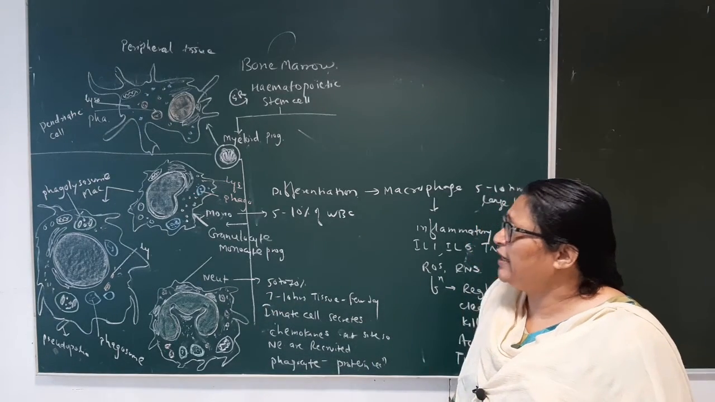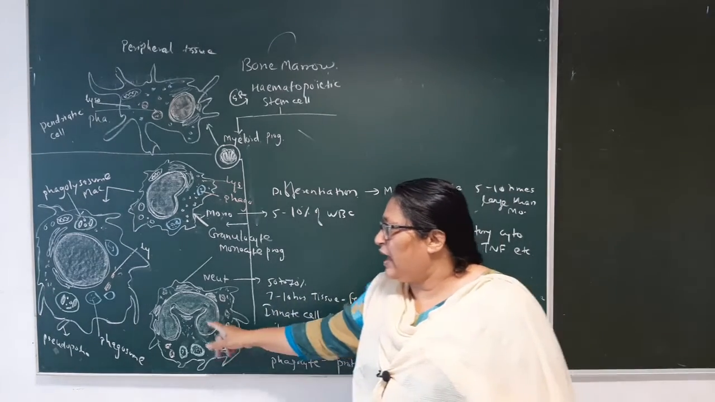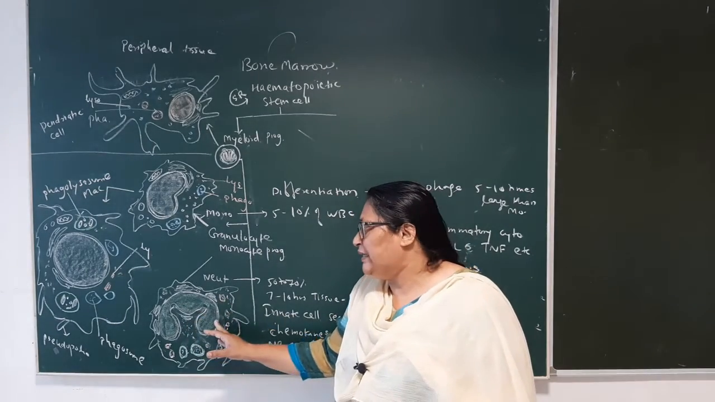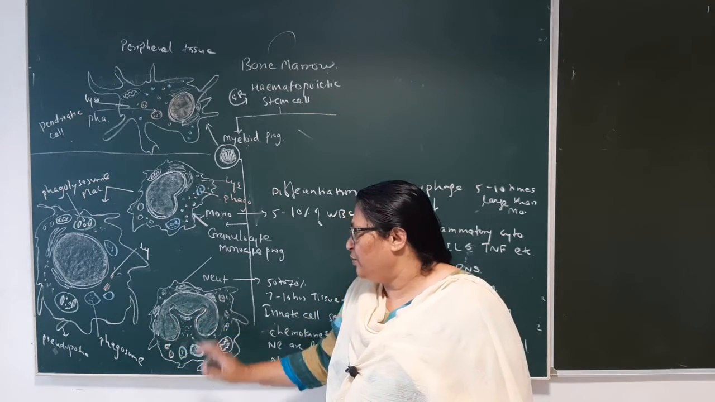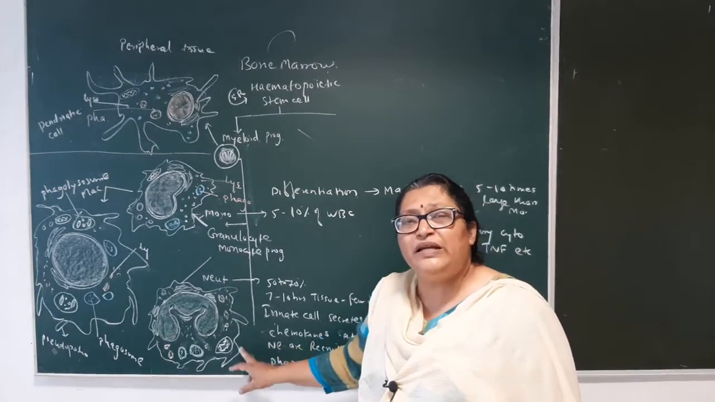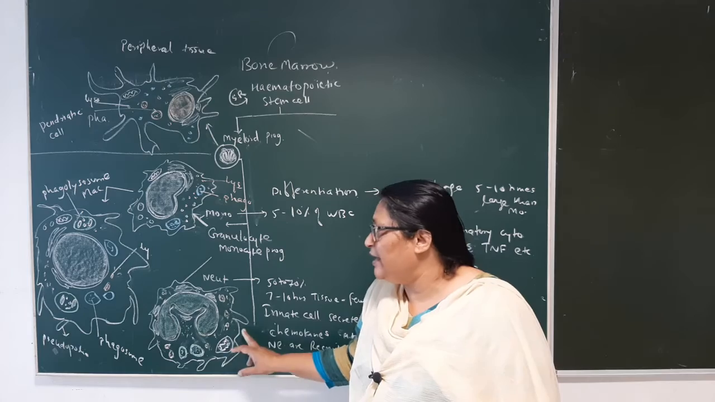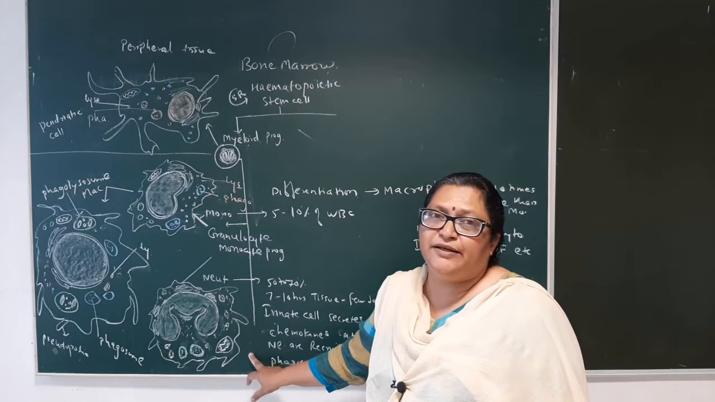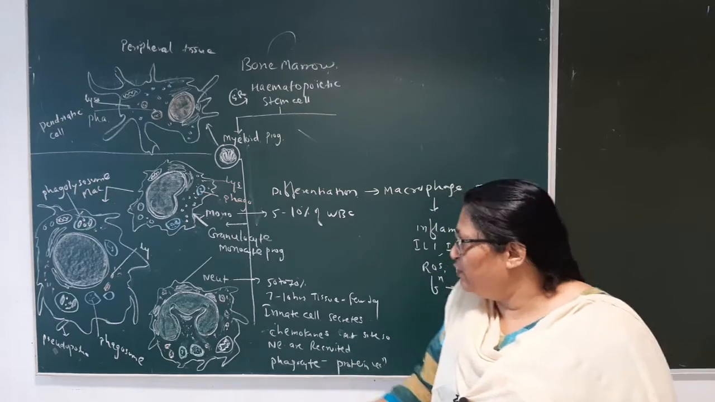From the myeloid progenitor, the neutrophil progenitor produces neutrophil. 50 to 70% of the circulating WBCs are nothing but neutrophils. Neutrophil contains a trilobed structure; this is the nucleus of the neutrophil. Neutrophil is the first defense response by the WBCs. Immediately phagocytosis occurs. It is a phagocytic cell, and it can initiate the phagocytosis process at the site of infection.